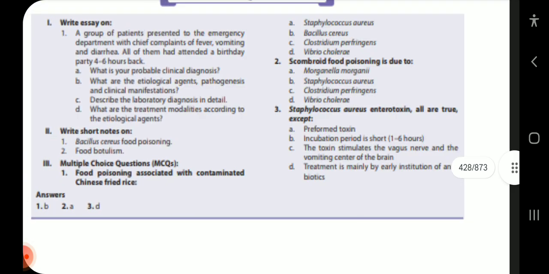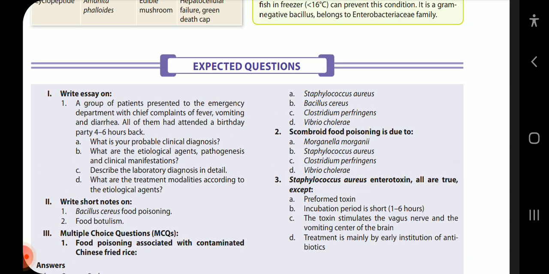All right. So this completes our chapter. Next, we'll be starting with gastrointestinal infection due to Enterobacteriaceae.